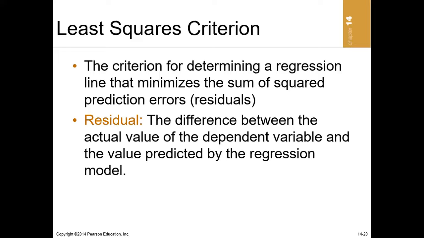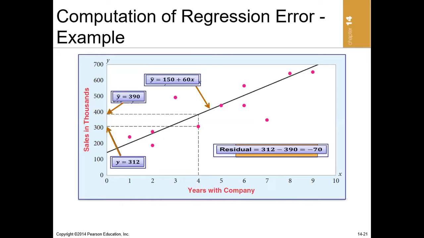So whenever you hear I'm using least square method regression, it actually means that that method minimizes the difference between actual y and predicted y. Okay. So let's look at this equation. In this equation, we have a straight line here, and the regression equation for this straight line is 150 plus 60x. Okay, there's the regression equation.